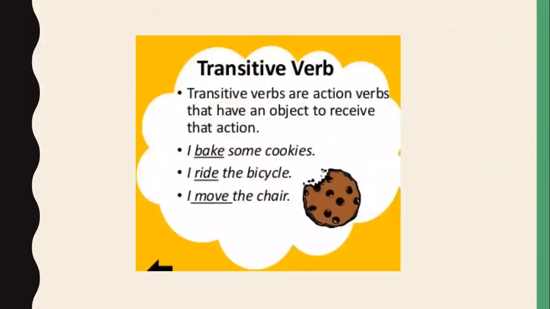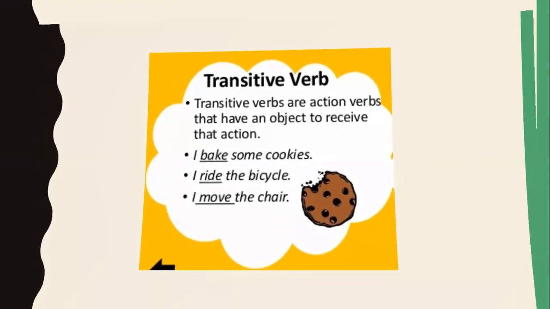Now our next topic is transitive verb and intransitive verb. So what are transitive verbs? Transitive verbs are action verbs that have an object to receive the action. I bake some cookies. I ride the bicycle. I move the chair. Okay. So here they are showing the action and also one object is there with that. Without an object, the transitive verb is not possible. It will not give any proper meaning.